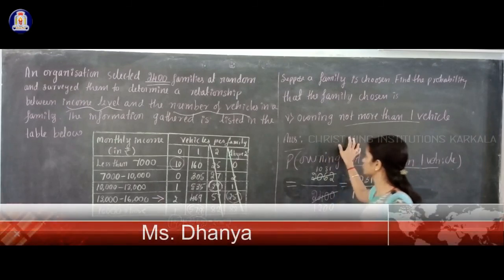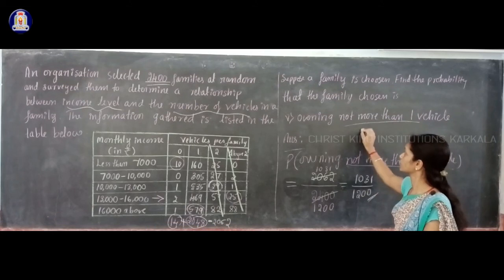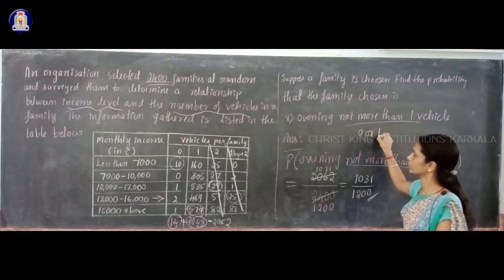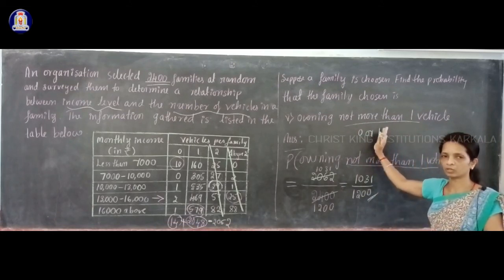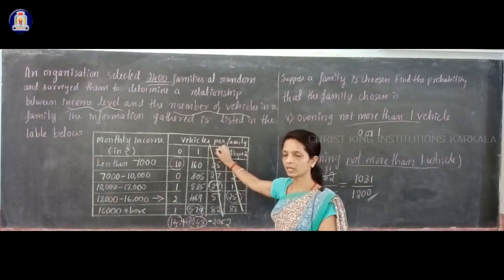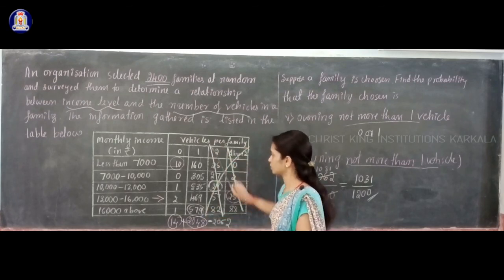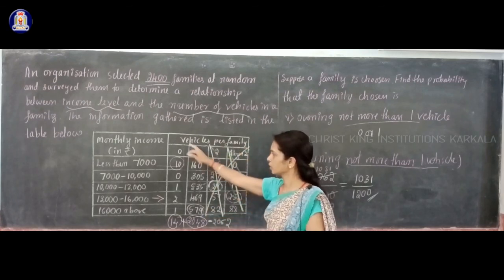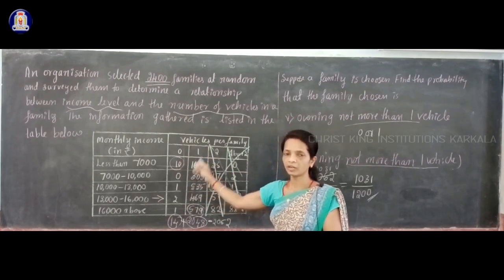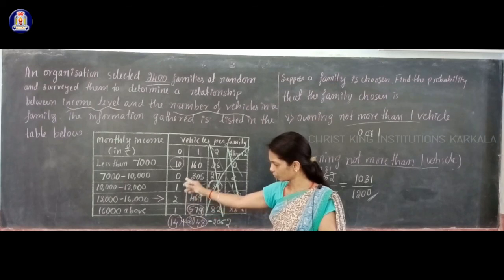Okay, I hope you understood this word. Not more than one vehicle means they can have zero vehicle or one vehicle, but not more than that. Not more than that means you cannot take families with two vehicles and above two vehicles. So you should not take the last two columns' numbers.